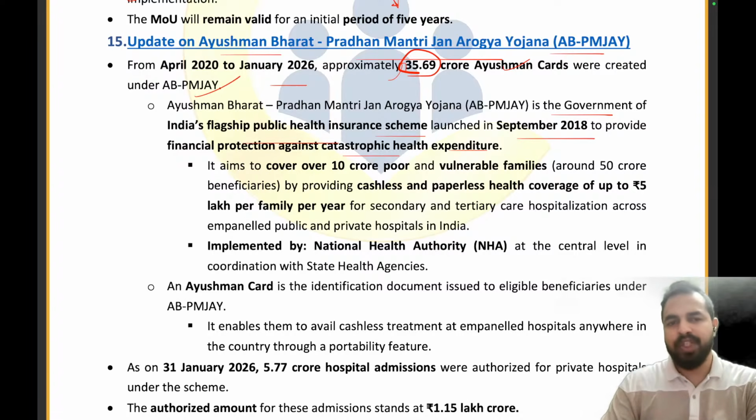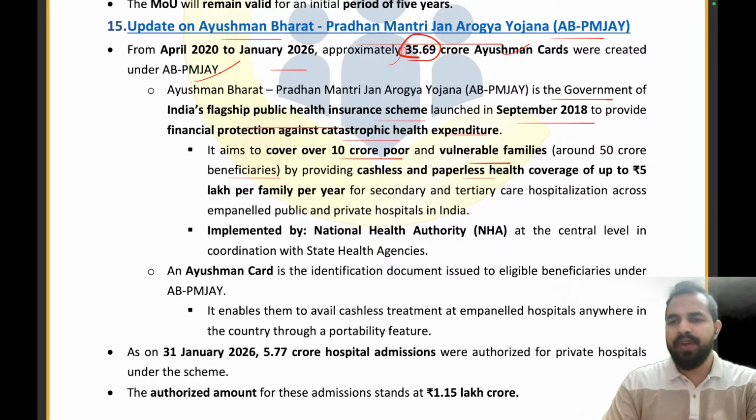So for such situations, we are providing health insurance coverage to 10 crore poor and vulnerable families, around 50 crore beneficiaries, my dear friends, keeping in mind that there are 5 people in a family. And paperless health coverage of up to rupees 5 lakh per family per year for secondary and tertiary care hospitalization across empaneled public and private hospitals in India.